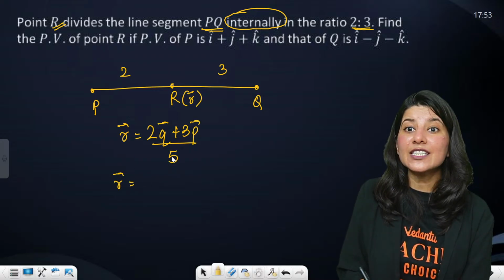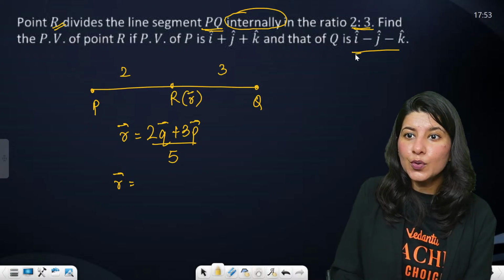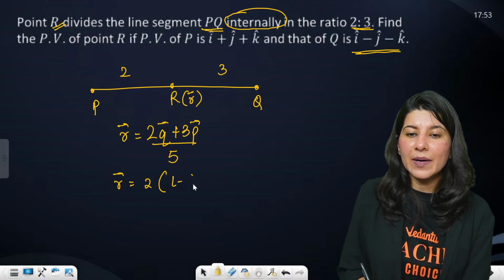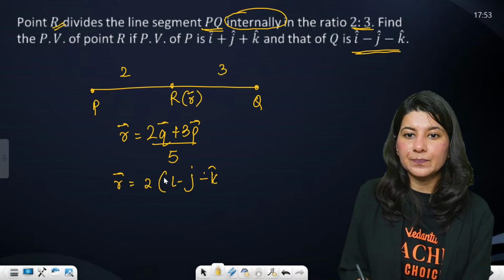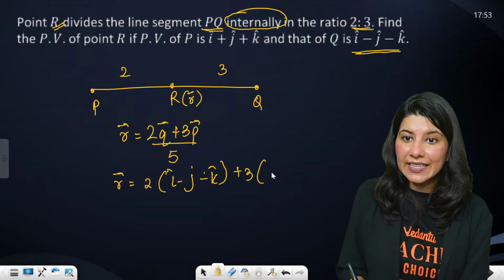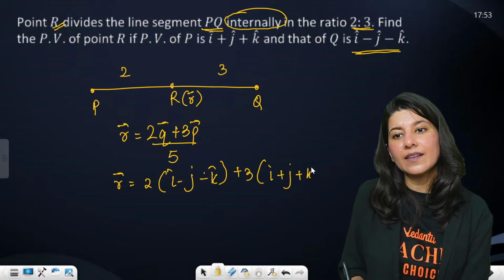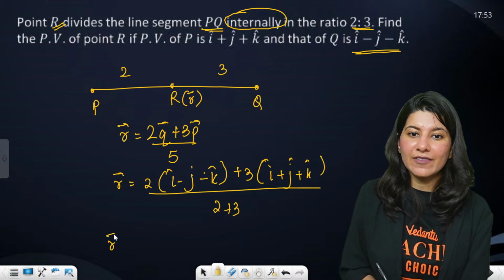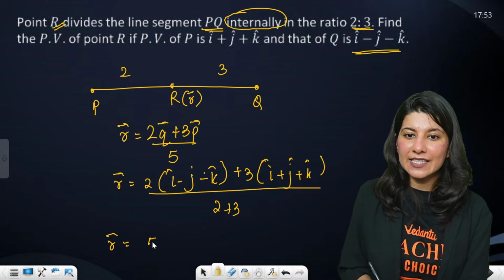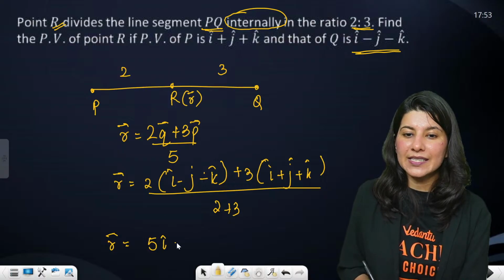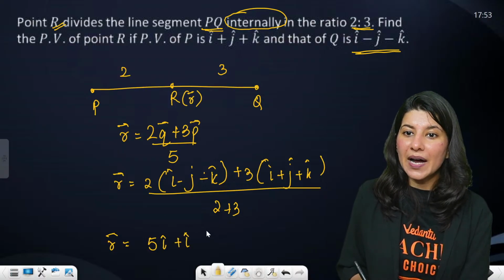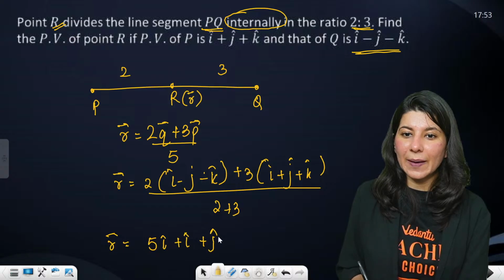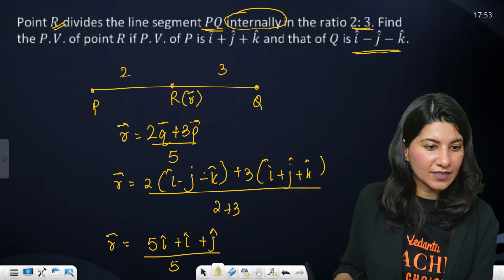So 2Q will be twice of i minus j minus k, plus 3 times i plus j plus k, upon 2 plus 3. This is your R vector. So 2 plus 3 is 5 i cap, minus 2 plus 3 is plus i cap, minus 2 plus 3 is plus j cap, upon 5.